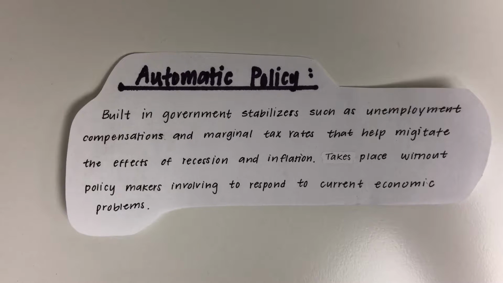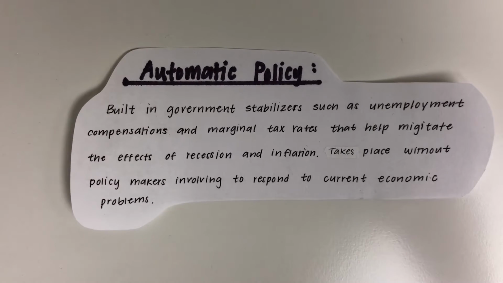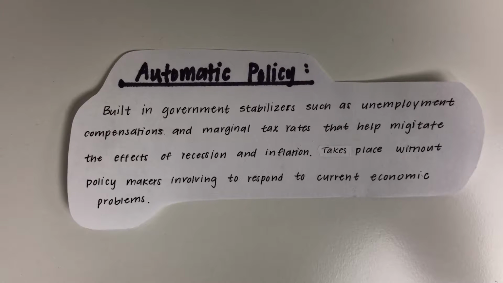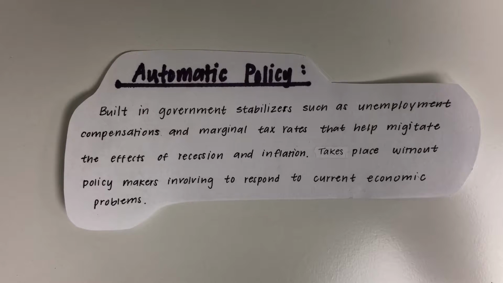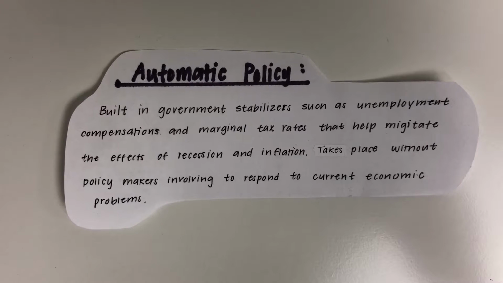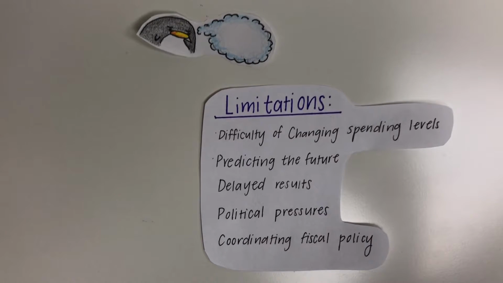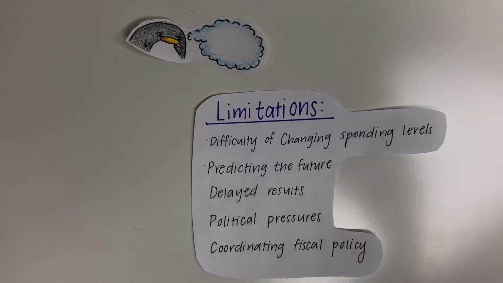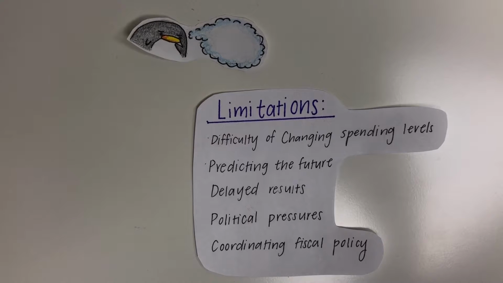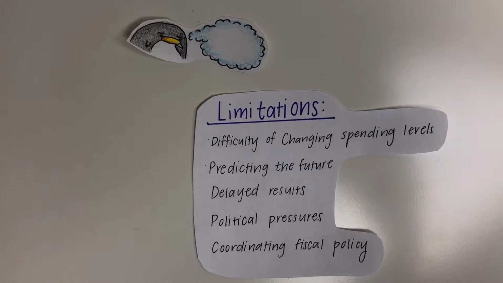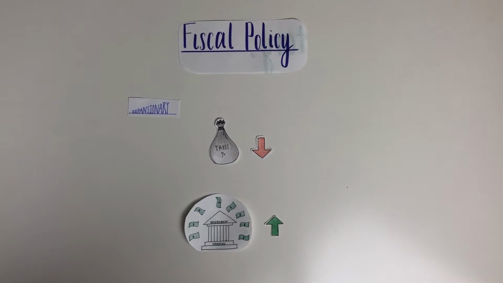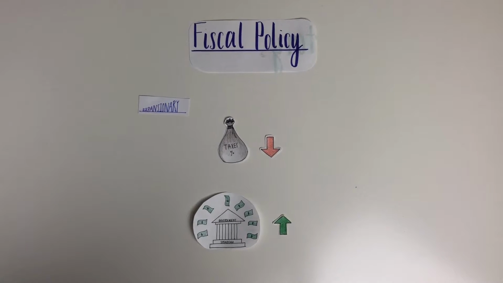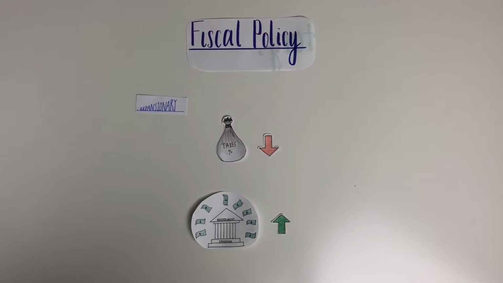Automatic policy includes built-in government stabilizers such as unemployment compensation and marginal tax rates to help mitigate the effects of recession and inflation. It takes place without policymakers getting involved to respond to current economic problems. The limitations of fiscal policy include the difficulty of changing spending levels, predicting the future, delayed results, political pressures, and coordinating fiscal policy.